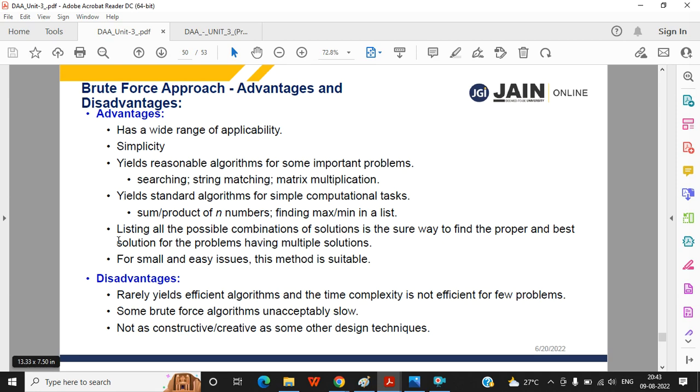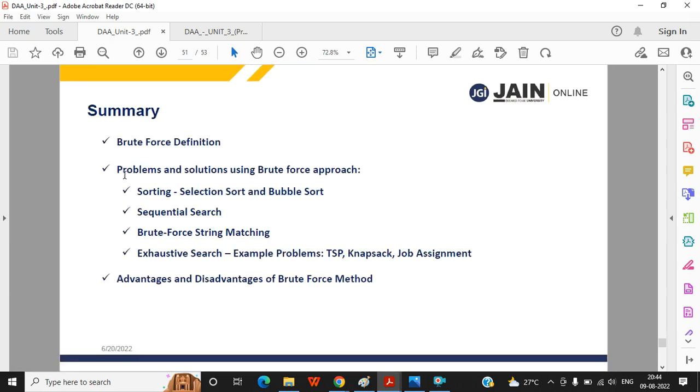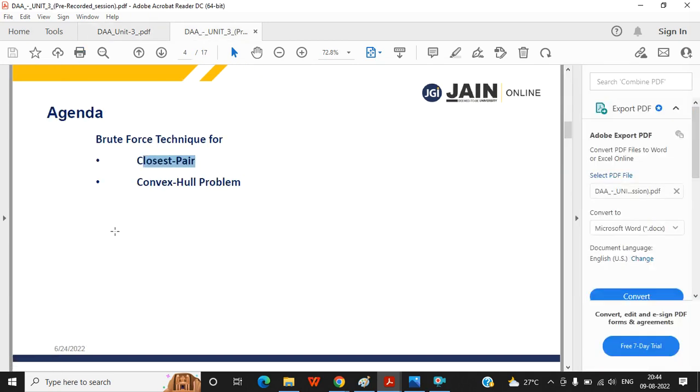That's all. And the disadvantage, obviously, is that it is not efficient. These two are the main points. We are not discussing in detail each and every point. So this is all about this unit so far, what we have done. After that, we have two more things: one is the closest pair, another is the convex hull problem.